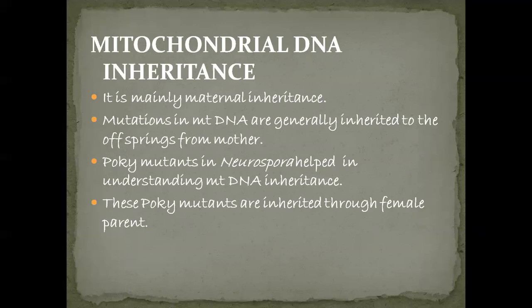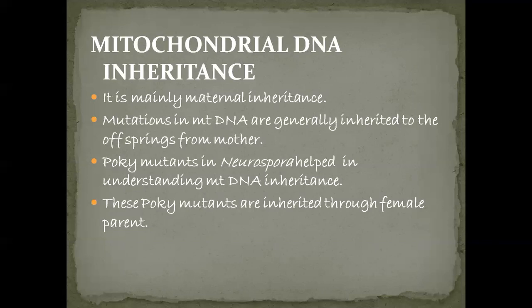If the mutations of the mitochondria are present in the father, then these are not transmitted to the next generation. But if the mutations in the mitochondrial DNA are present in the mother, then these mutations are inherited by the offspring.